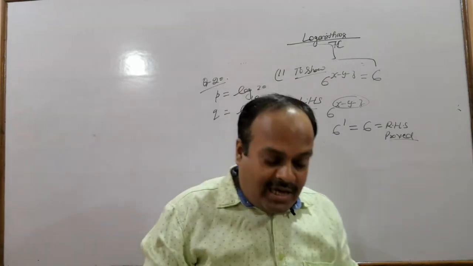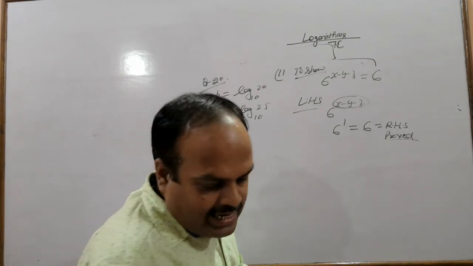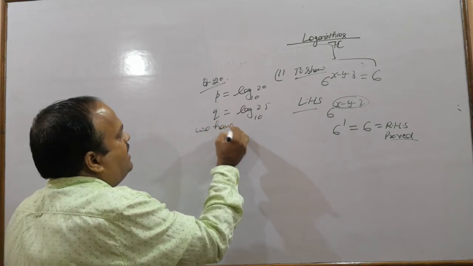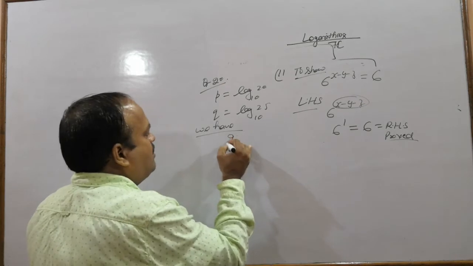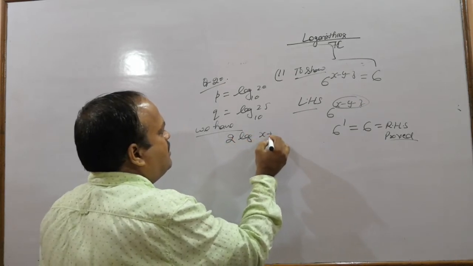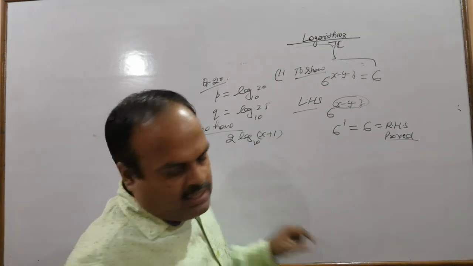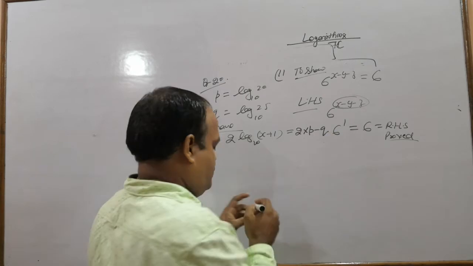These values of P and Q we will use to get x. We have an equation given that 2 into log x plus 1 to the base 10 equals to 2 into P minus Q.